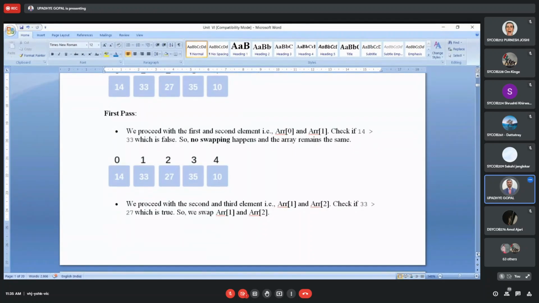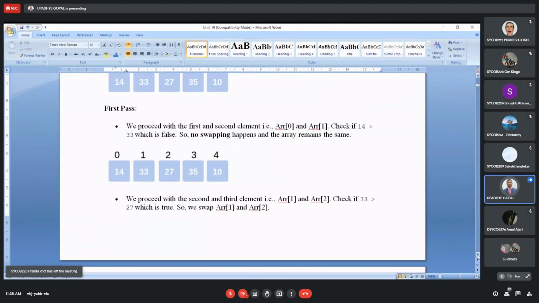And what will we check? We will compare these 2 elements. So the 0th element and the first element are compared. Who has the higher value? 33 has the higher value. So this checking, if 14 is greater than 33, it is not, so that means it is false. So we will not exchange the position of these elements. The first principle of any sorting technique is we compare the elements and then we swap their position. Here comparison is done. 14 is less than 33. Yes, it is less than 33. That's why there is no swapping.